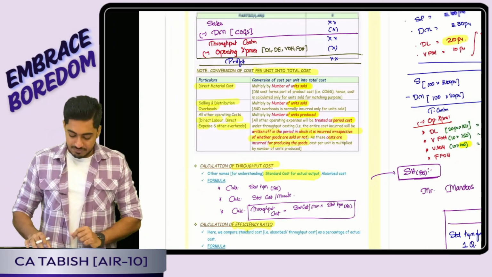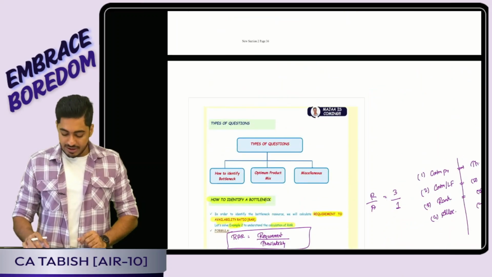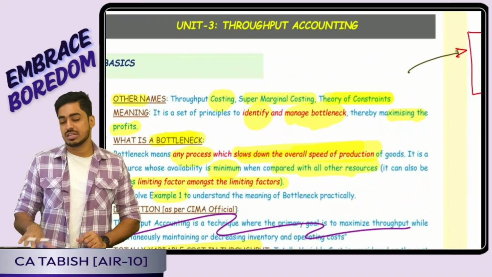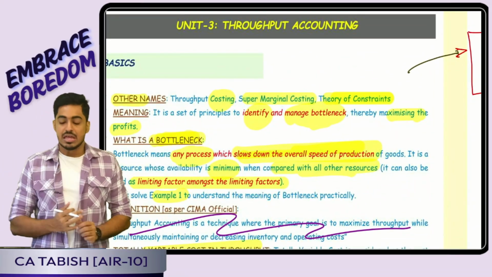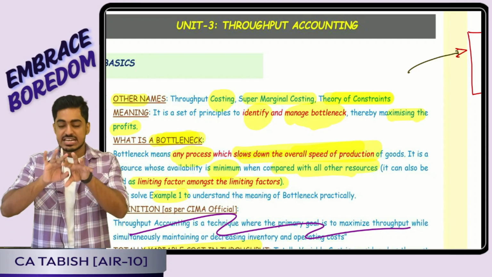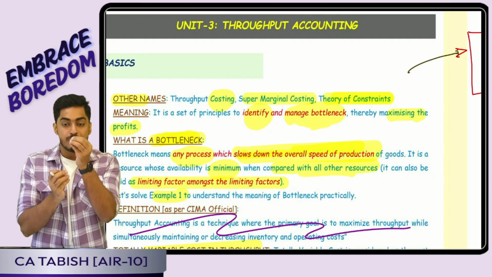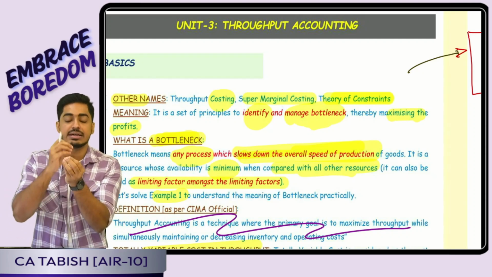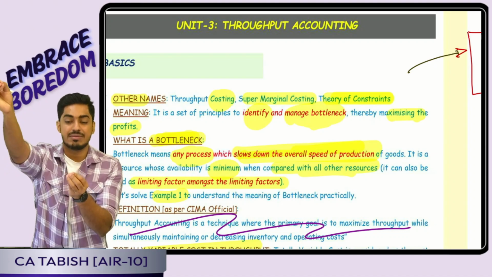Yes, pay attention, everyone. Let us quickly revise unit number 3, which is throughput accounting. Now, throughput accounting is a set of principles to manage my bottleneck and earn the maximum profit from my bottleneck.